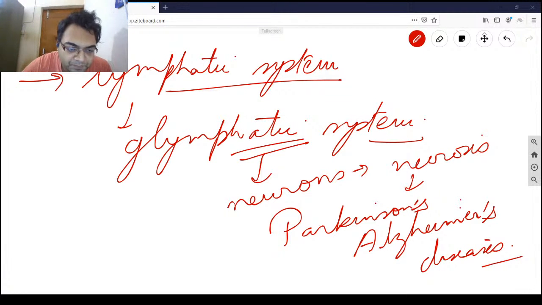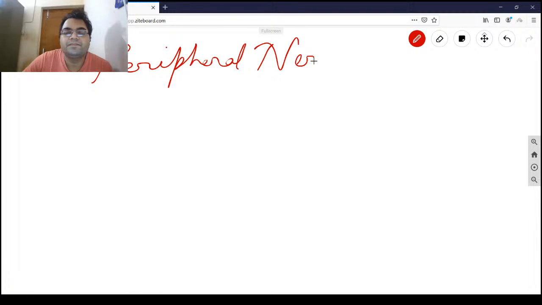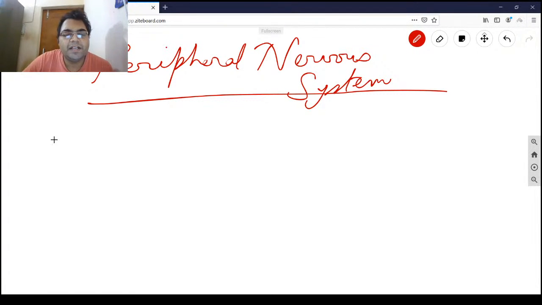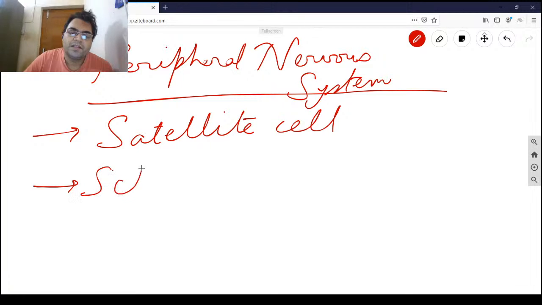So in the peripheral nervous system we have two types of neuroglia. Number one is the satellite cell, number two is the Schwann cell.